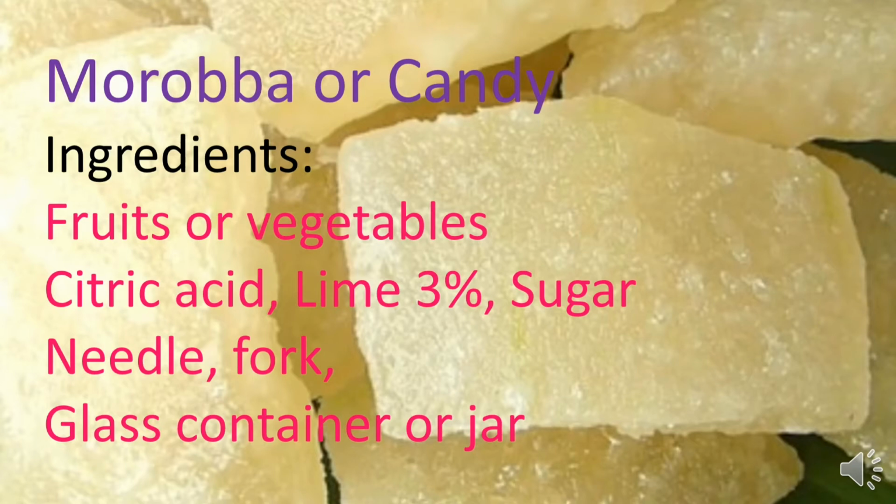Before boiling, it is better to put the slices in lime water, and the slices absorb sugar because the slices should be kept in sugar mixture water. Then we can keep them in a glass jar or any other container for further consumption.